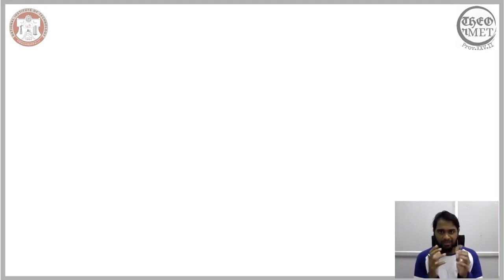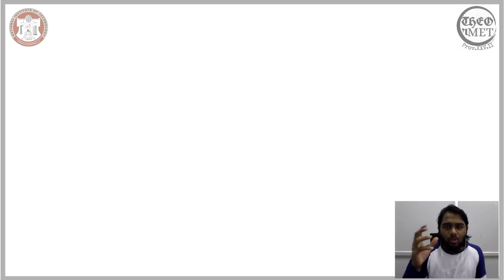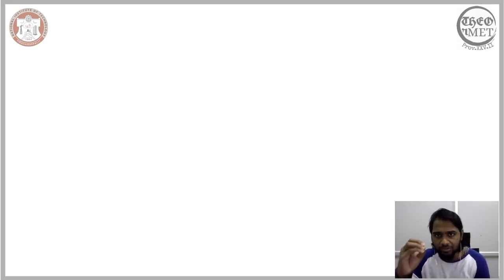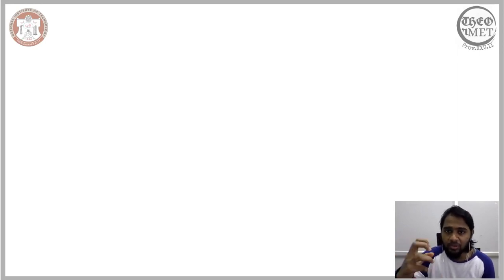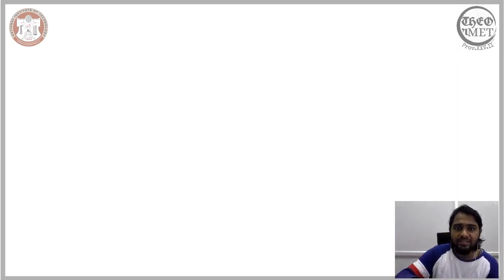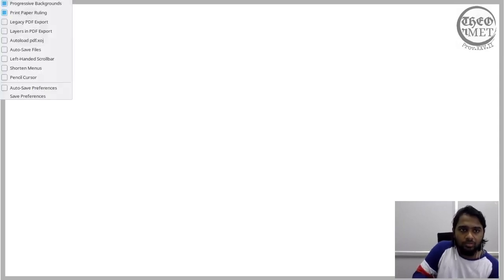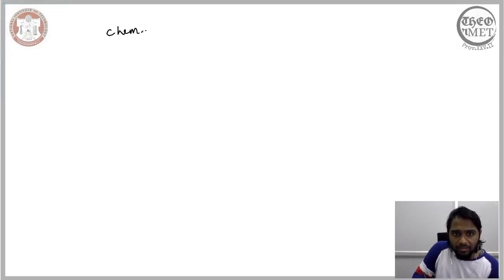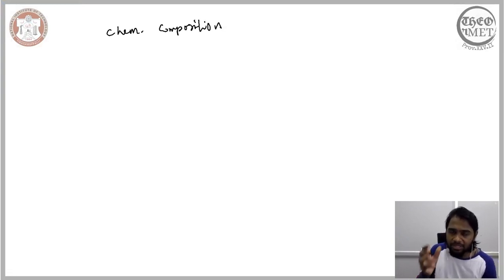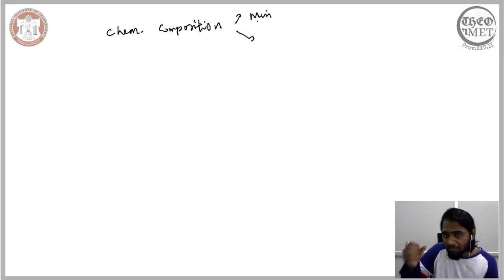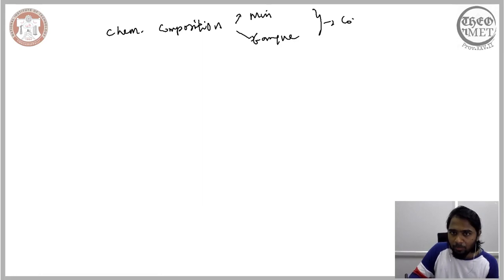If you could recollect the process of froth flotation, what we essentially employed to separate the mineral from the gangue is the chemical composition of the particles. Depending on the chemical composition, we were able to manipulate the surface of the mineral particles much differently from that of the gangue particles, and this we were able to do through appropriate collectors or chemical reagents.